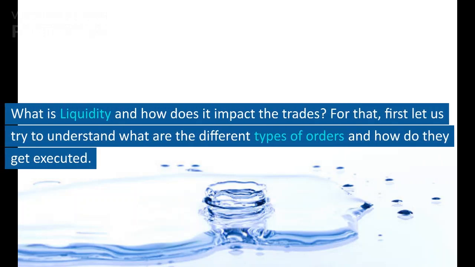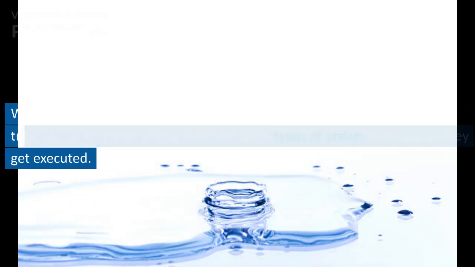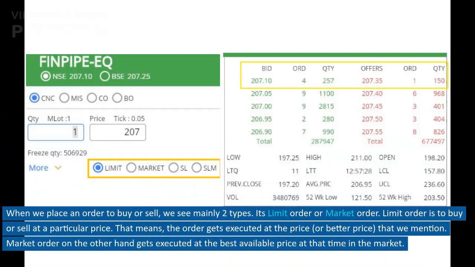What is liquidity and how does it impact the trades? For that, first let us try to understand what are the different types of orders and how they get executed. When we place an order to buy or sell, we see mainly two types. It's limit order or market order.